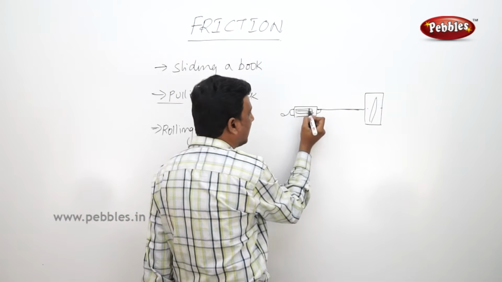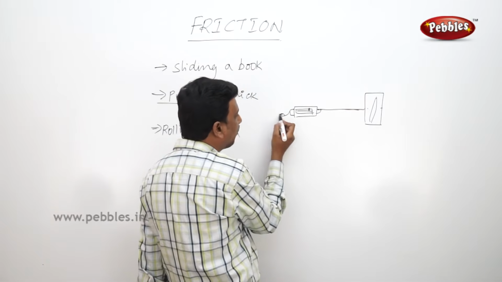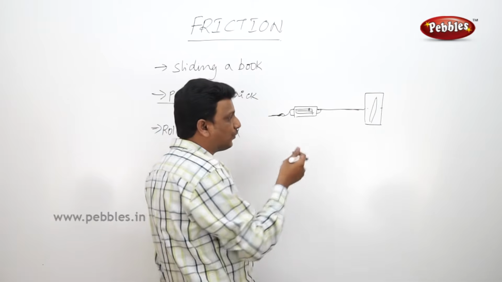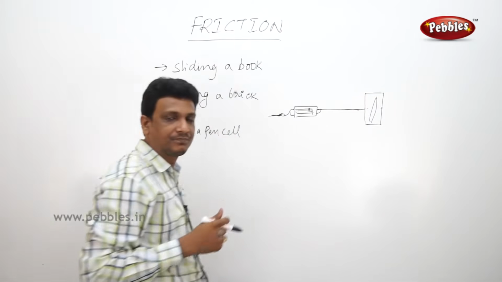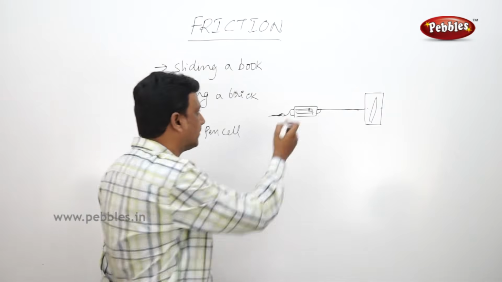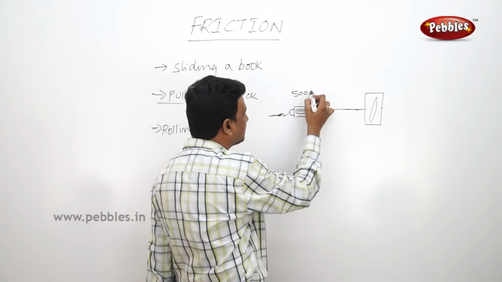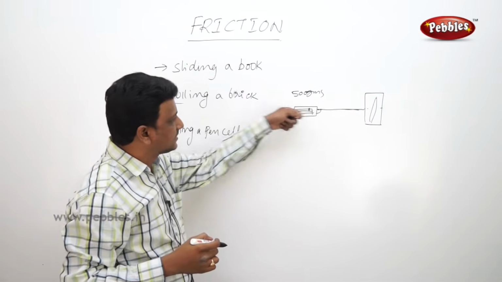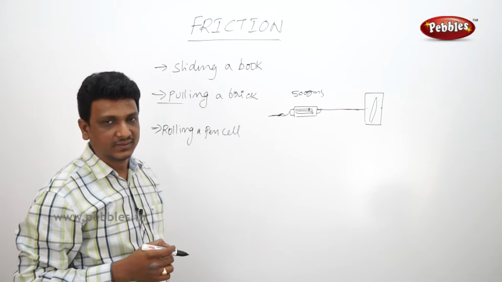So here is the spring balance. We are pulling the end of the spring balance. Here we can see the reading. How much force are we applying to pull the brick? We are applying 500 grams, just think. 500 grams to pull the brick.